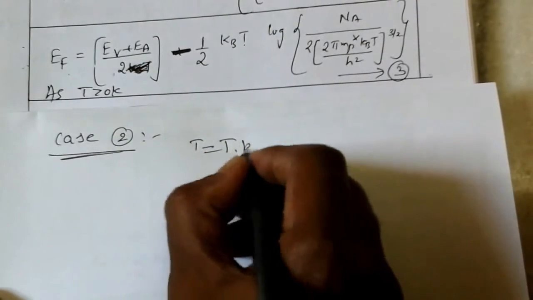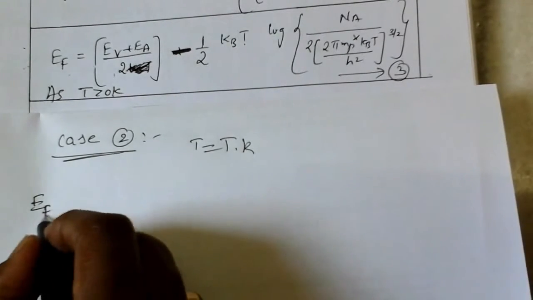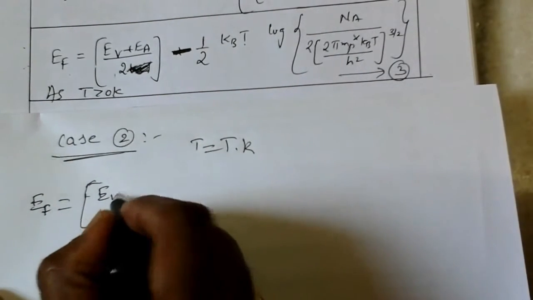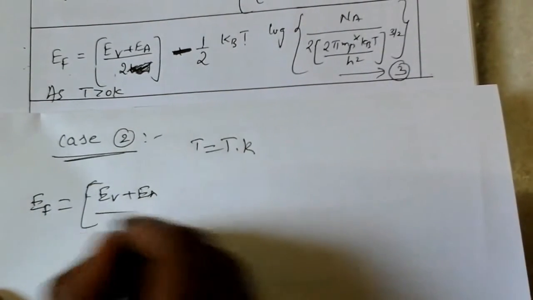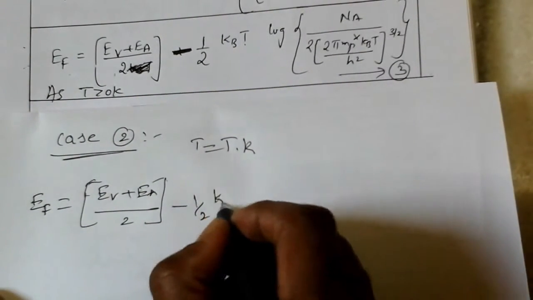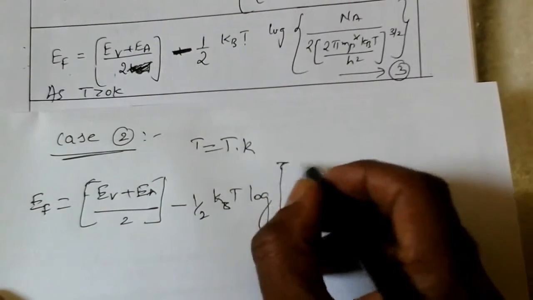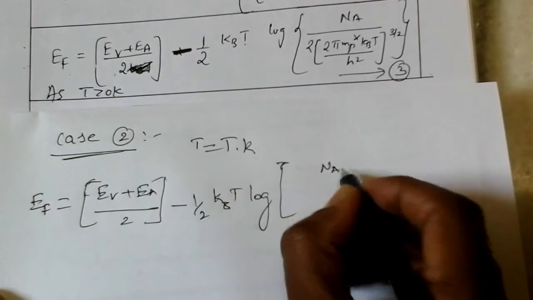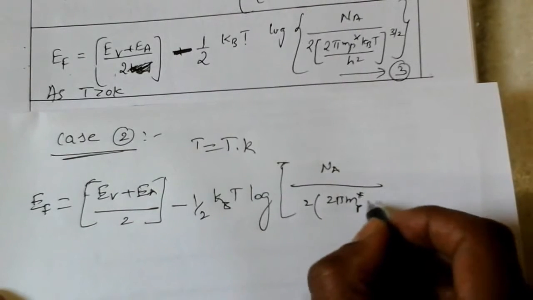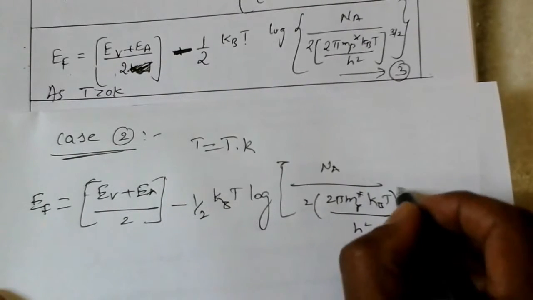T is equal to T Kelvin. Then what happens? EF is equal to EV plus EA by 2 minus 1 by 2 kBT log of NA by 2 into (2π mp* kBT by h²) whole power 3 by 2.